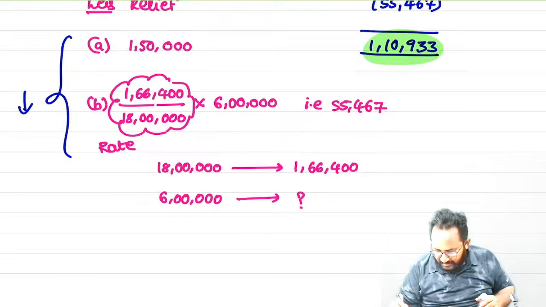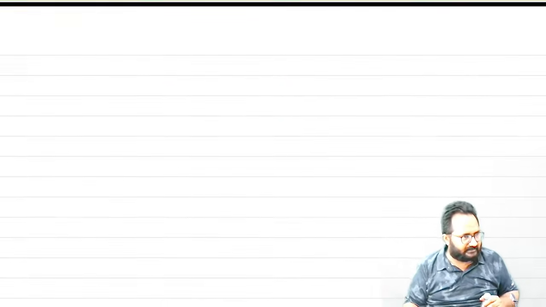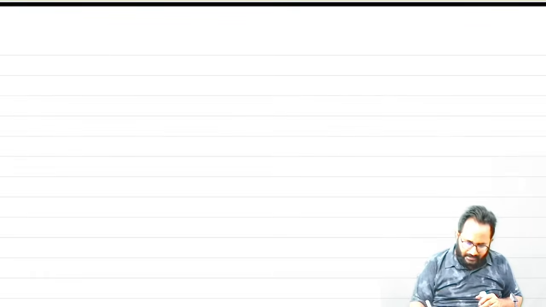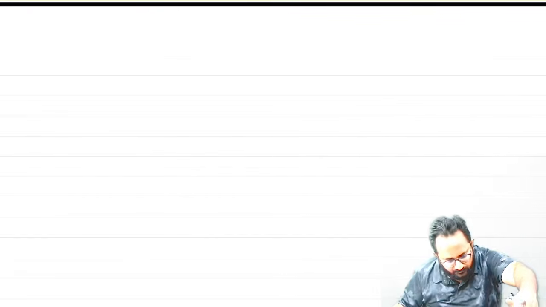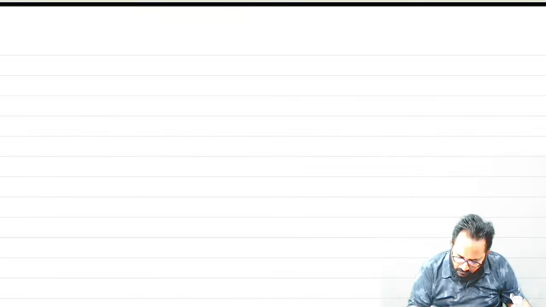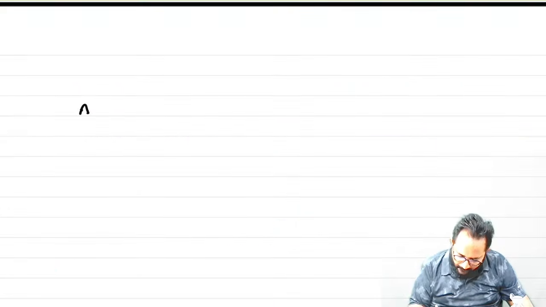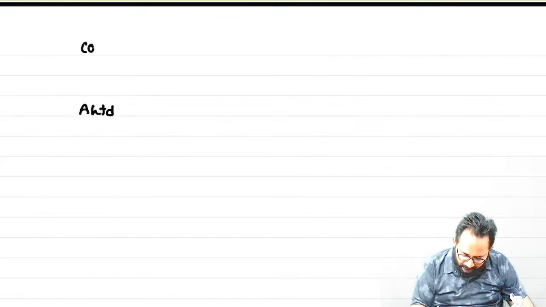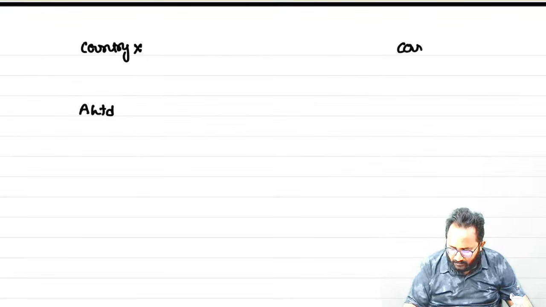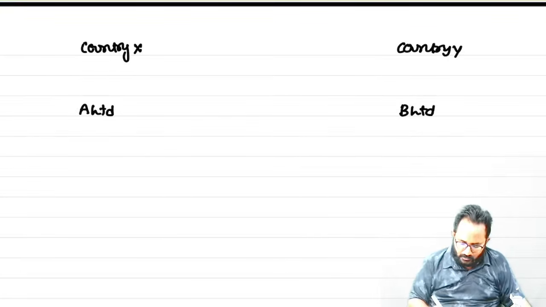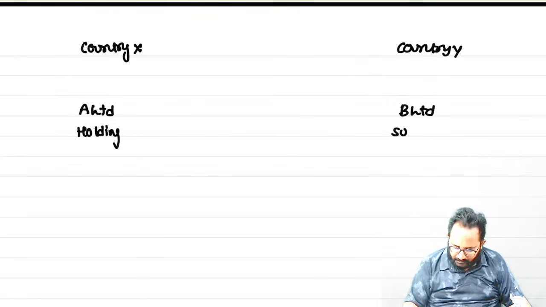For your understanding purposes only, now we'll take this. A is located in which country? Country X. B is located in which country? B Limited, right? B Limited only. It is a holding and it is a subsidiary.